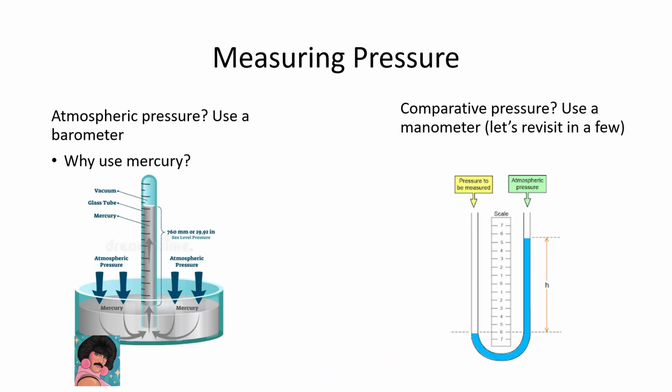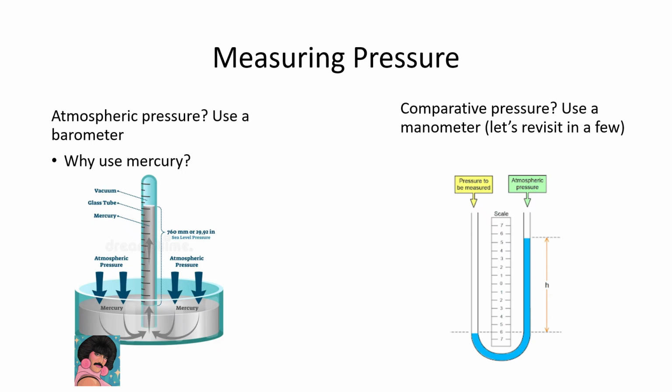How do we measure pressure? Well, we can use a device called a barometer, and you may have heard of that. In a barometer, one uses mercury. Inside of this tube, the top of the tube is evacuated. There's nothing in it. It's a vacuum. And below that vacuum space, below that blue space, is mercury in gray. And this whole thing is submerged inside of a pool of mercury.